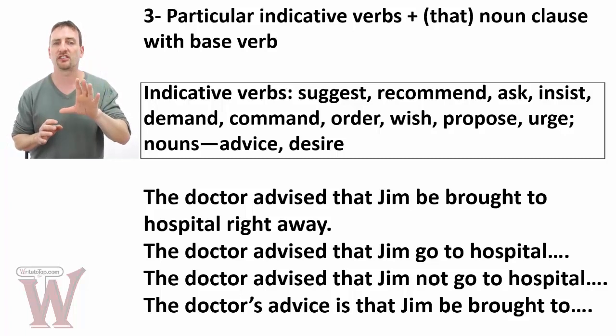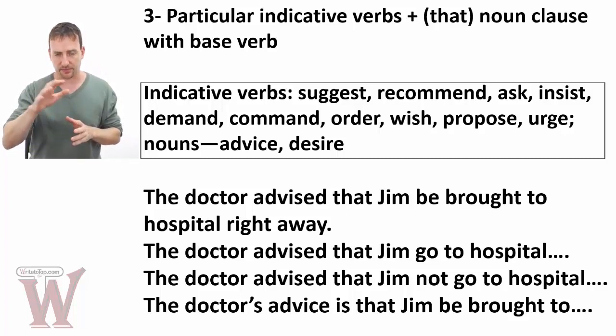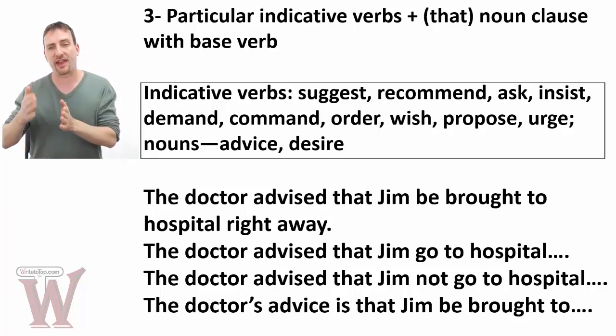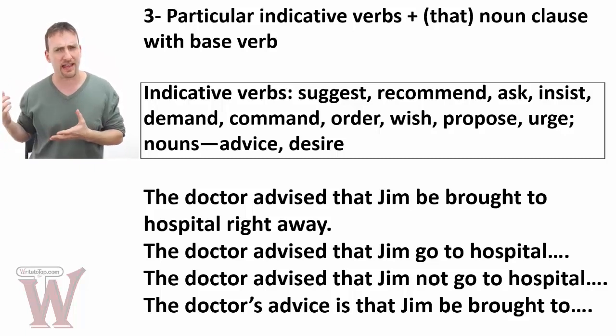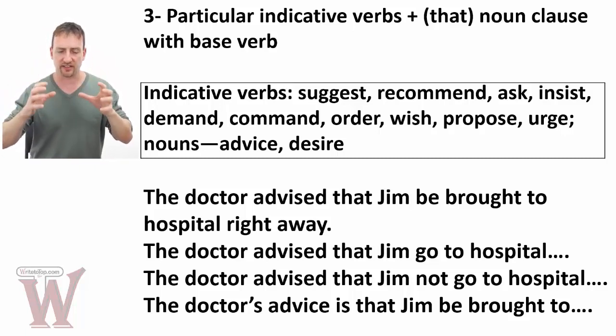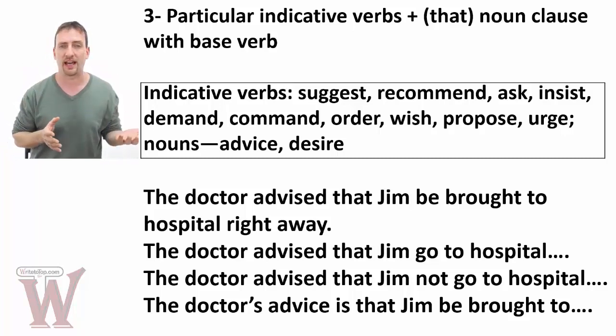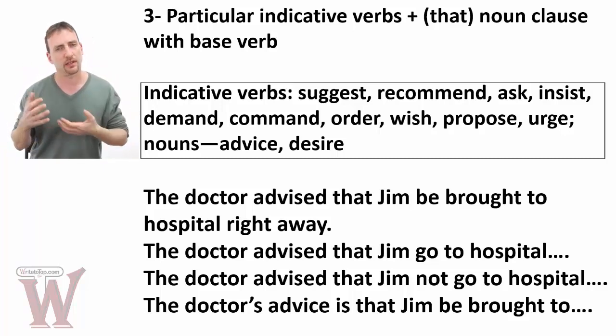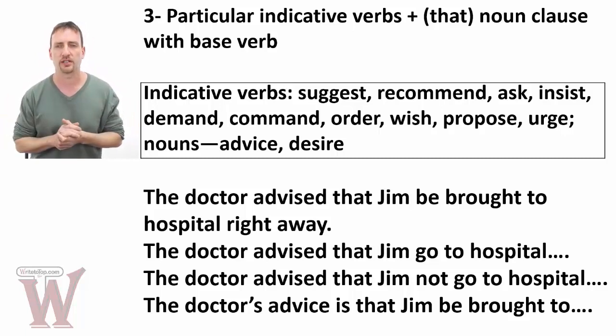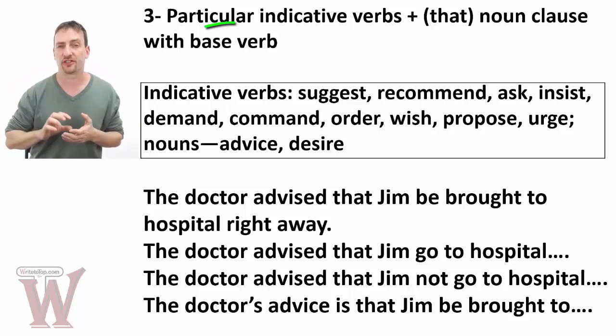Okay, so now we're looking at a very specific structure. We're talking about a particular indicative verb, and I'll explain that in a second, plus a that noun clause. So we mentioned the that clause before. Here it's a very distinct that clause. You can use that or you don't have to use that. Sometimes you will, sometimes you won't, depending on the situation. Noun clause with a base verb, and that's the key.